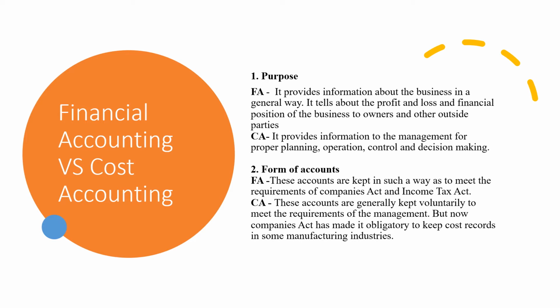But now the Companies Act also has made it obligatory to keep cost records in some manufacturing industries. Till recently, cost accounting was only optional. It was according to the need of the management and they would maintain it in their own form. But recently, the Companies Act has made it mandatory only for a few manufacturing firms, which have to make it according to the given pro forma.